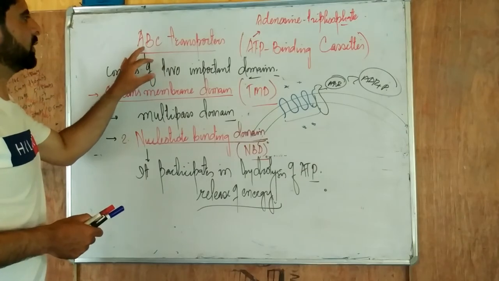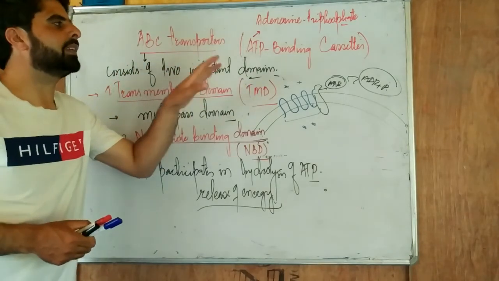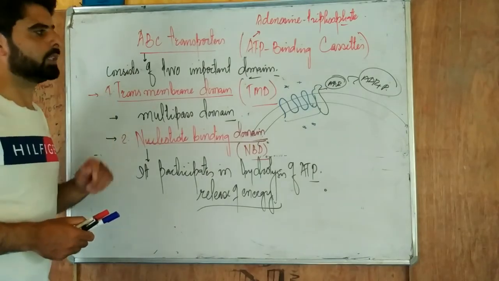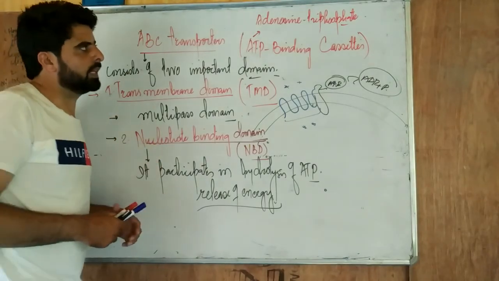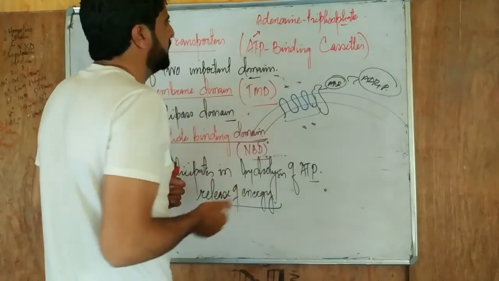So on the basis of that, we call it an ABC transporter, that is, ATP binding cassette. So it's the largest family. On the basis of that, we call it ABC. And the most important thing is it's having a nucleotide binding domain, that is, the ATP binding domain, which helps in the breaking down of the ATP and release of the energy.